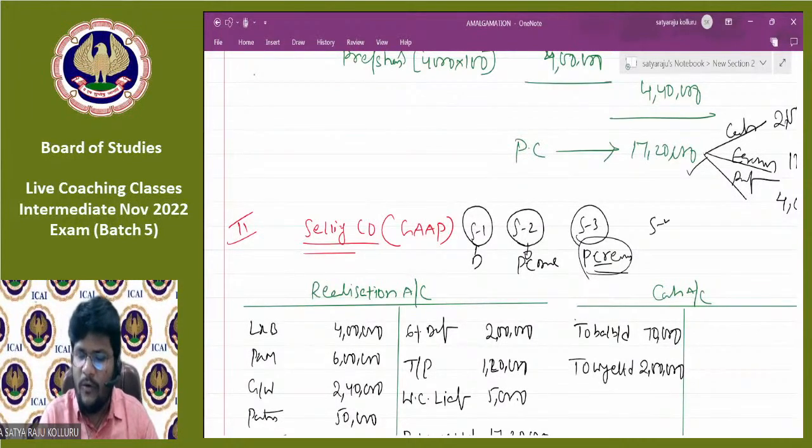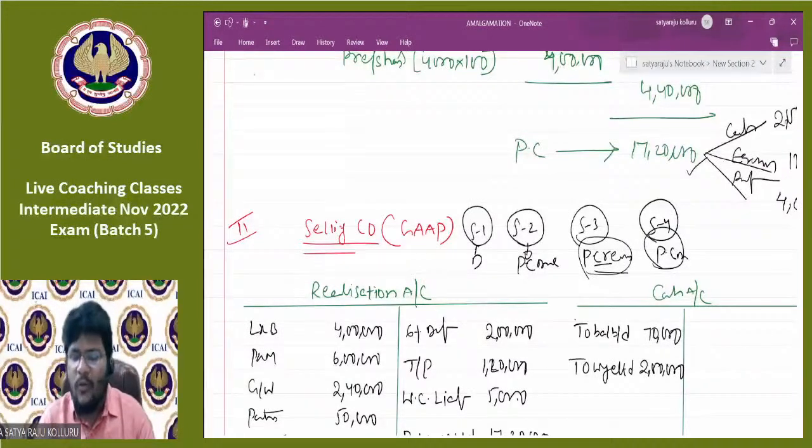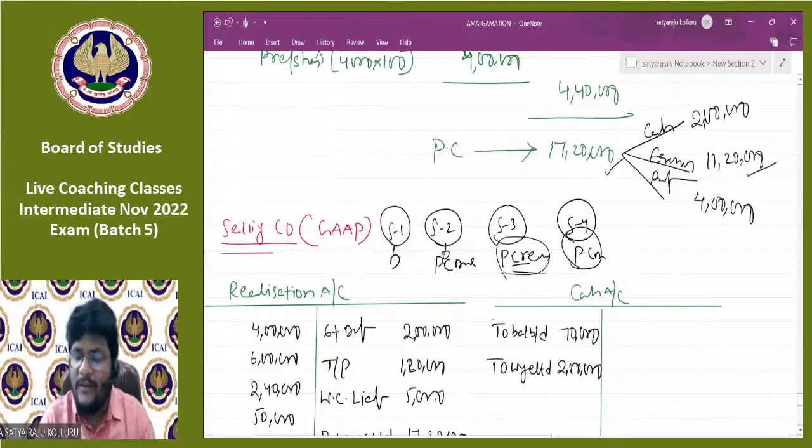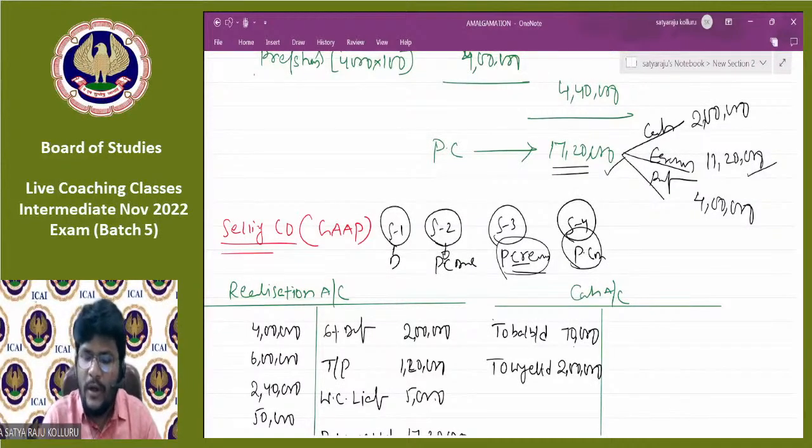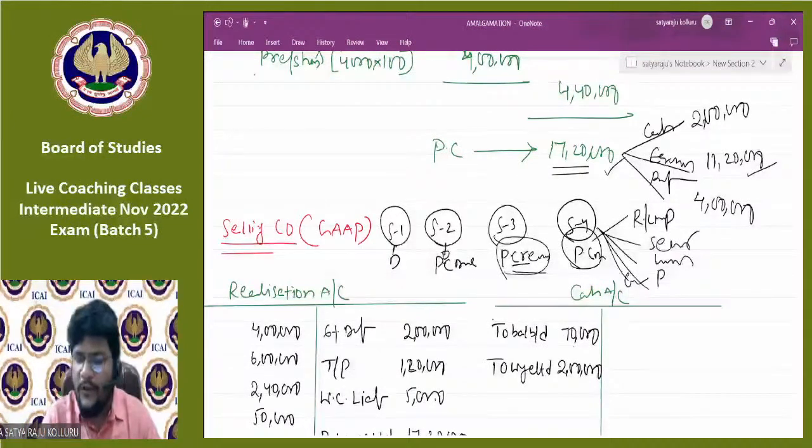Next, step number 4, PC distribution. Sir, along with the PC, what are all the different resources you have? You can check. Along with the PC of 17,20,000, I also have the cash component of 70,000. Now, how do I need to distribute? I need to distribute first realization or liquidation expenses, then secured creditors, then unsecured creditors, then preference shareholders, then equity shareholders, out of which first we need to make payment for liquidation expenses.